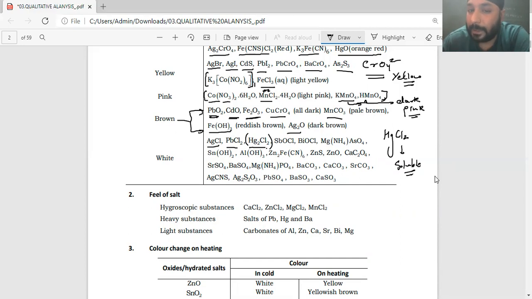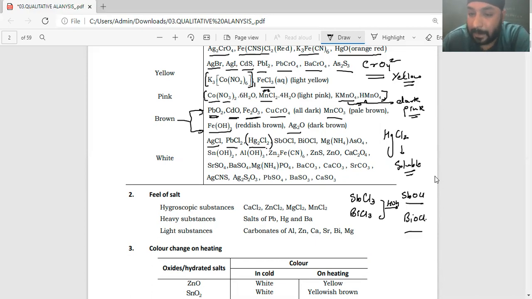So Hg2Cl2 is actually a precipitate and HgCl2 is soluble. Now, another thing, these are known as magic reactions, which you would have actually seen somewhere, in which you are putting SbCl3, BiCl3 inside water. They have a very unique hydrolysis. They will undergo hydrolysis to form SbOCl and BiOCl. Now, these both are white in color.